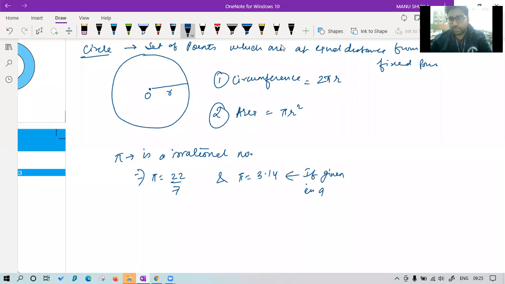If the question is telling you to use this value, then only you will go for this value. Normally, we will take only 22/7. Is this clear to everyone? If it is given to you to use 3.14, then you will go for that.